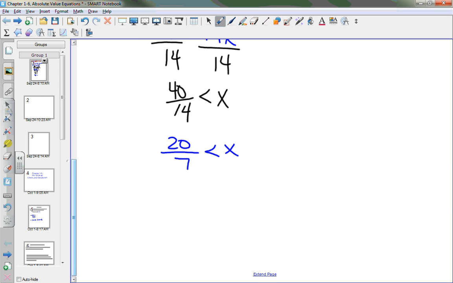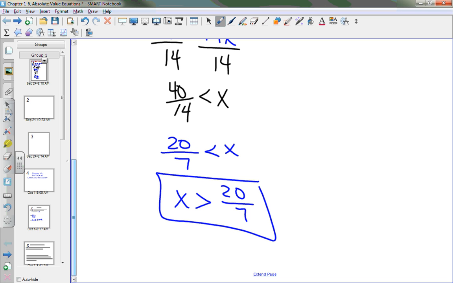Now, do I like it this direction? Do I like having the x on the right-hand side? No, pick it up and flip it around. Put the x on the left, put the 20 over 7 on the right. Now, where's the arrow currently pointing toward? The 20 over 7. So when I flip it, pick it up and move it, it still needs to point where? So I have x is greater than 20 over 7.